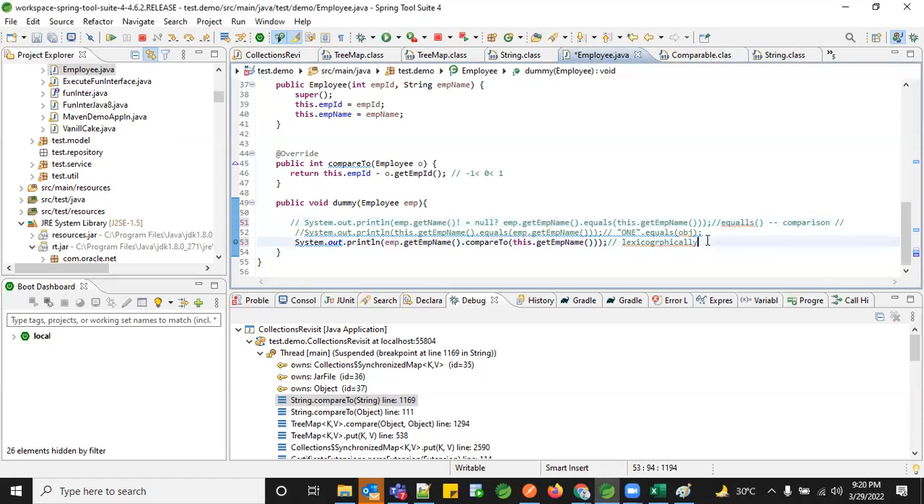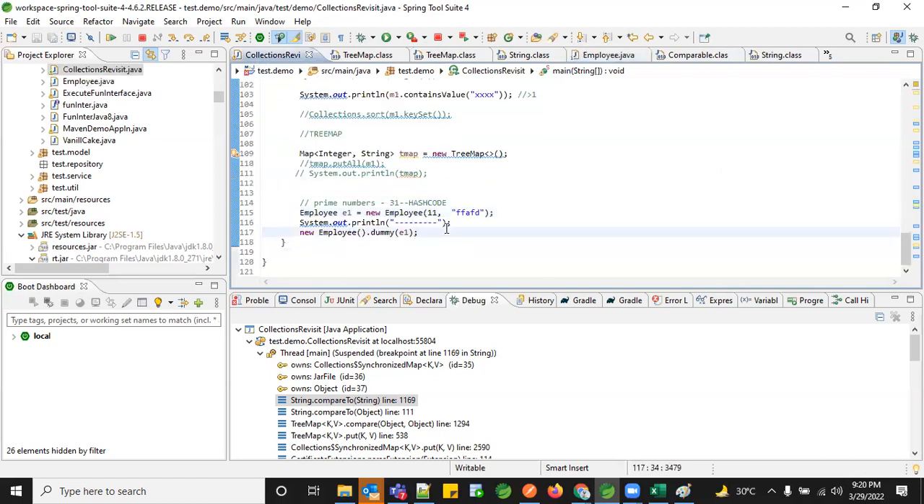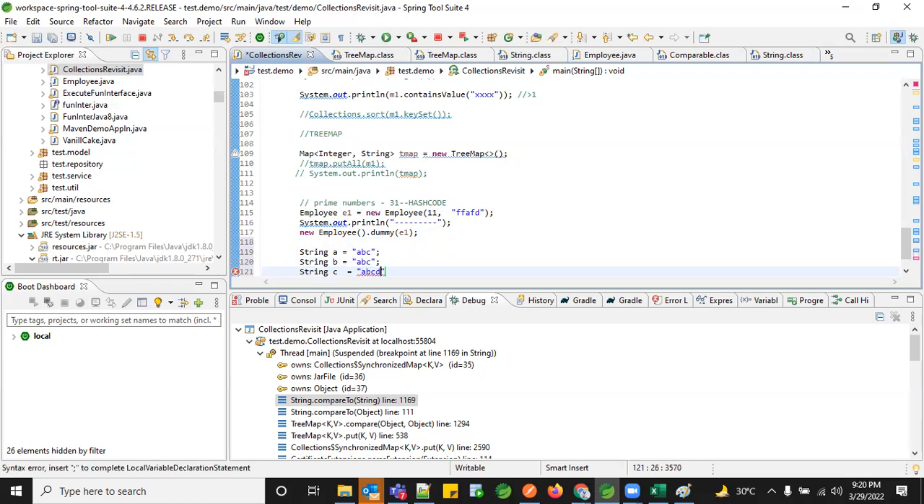Okay, so are we good till here? Do you have any questions or anything to be explained in more detail on the comparable, compareTo method? Okay for me till now. So to understand better, I'll just take a small sample. String A equal to ABC and string B equal to ABC. And let's say string C equal to ABC.